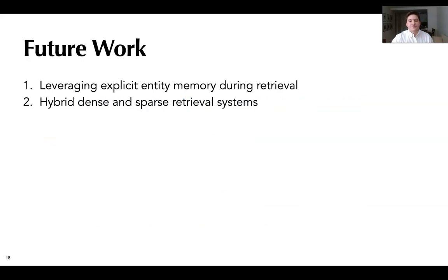We would also like to highlight two larger directions for future work. First, leveraging explicit entity memory during the retrieval step could help incorporate better entity information. Second, a hybrid approach of both dense and sparse retrieval systems could also help the model generalize to new distributions.